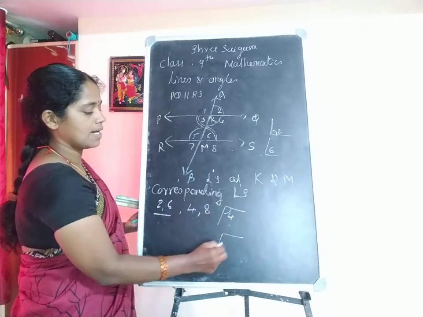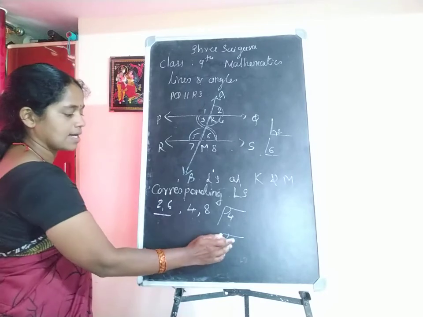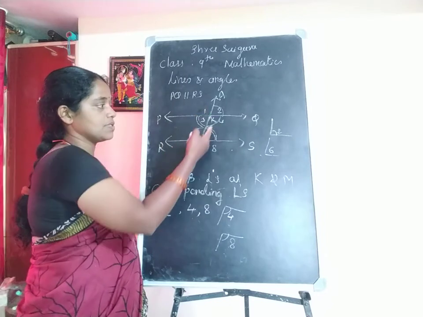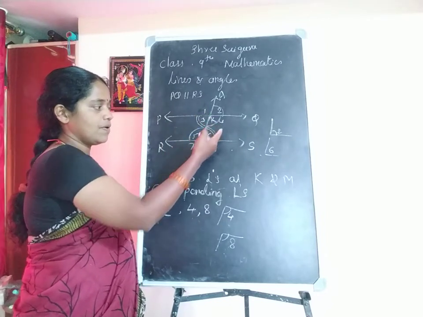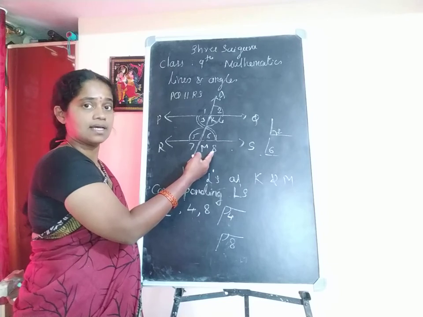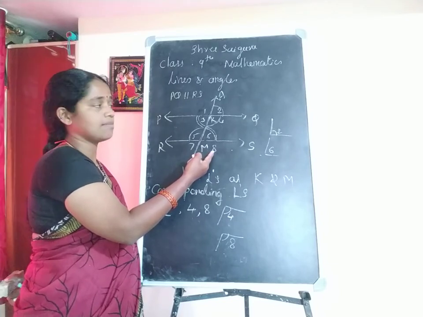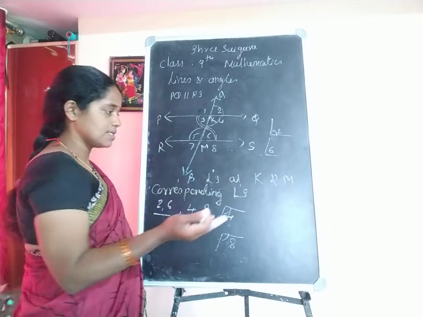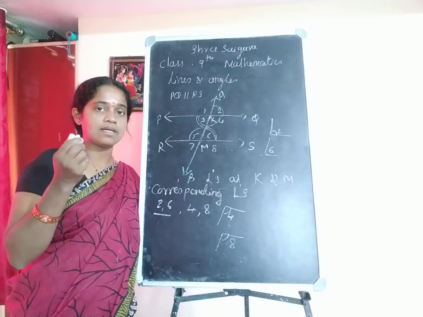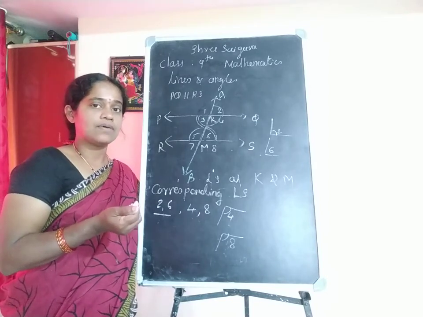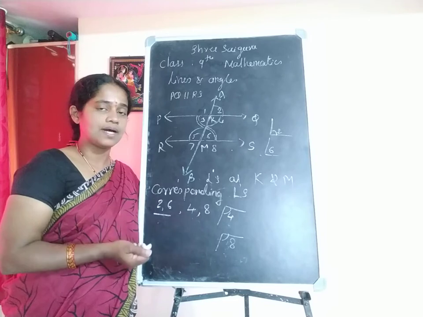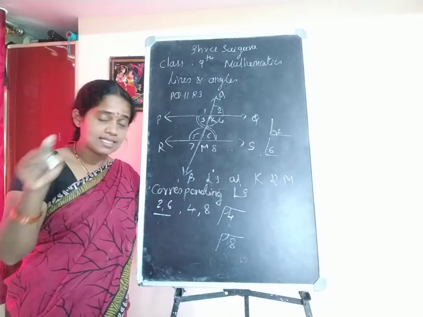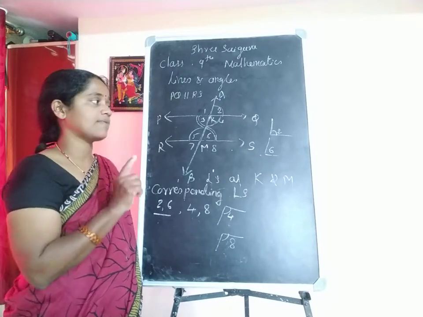Angle 4 and angle 8. So what are these? 2, 6, 4, 8 are the angles made by the transversal line on one side. If you are having confusion or trouble identifying the corresponding angles, just memorize the capital L shape, the reverse L shape, like that.